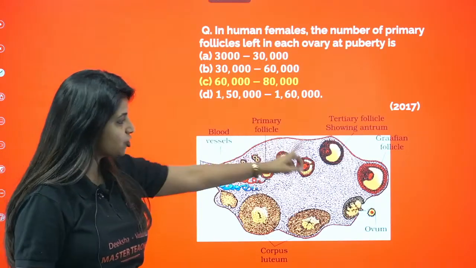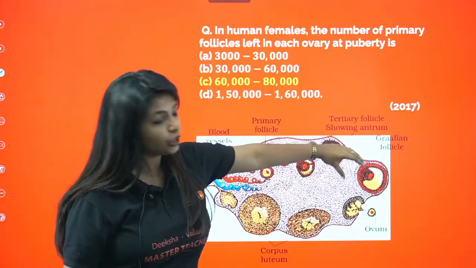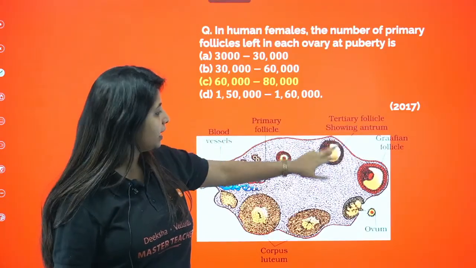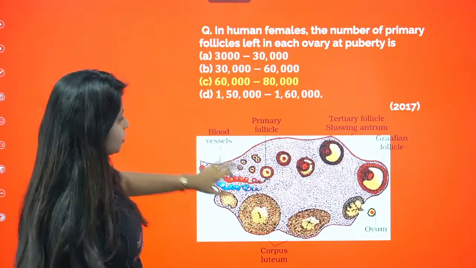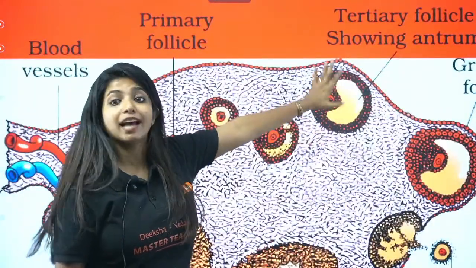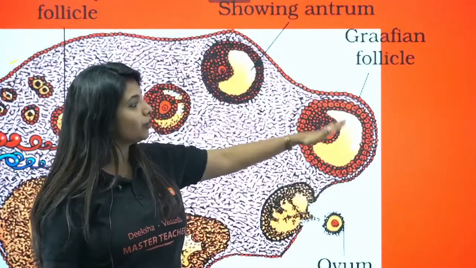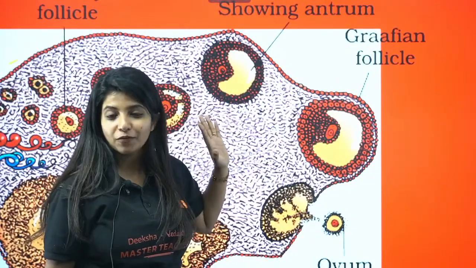Yes, so this is a picture. Again, this picture is also something that you have to remember. So always remember, at this side you have the primary follicle, and if you look at the picture, this is the primary follicle. You have the antrum for the first time, that has to be the tertiary follicle. The secondary follicle is mixed over here. Then after the tertiary follicle, you will be just having what? The Graafian follicle, you know that.